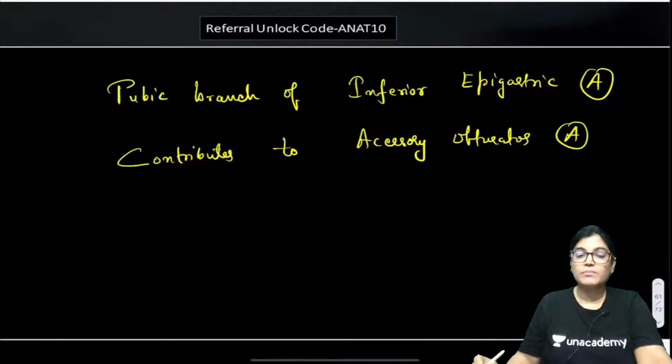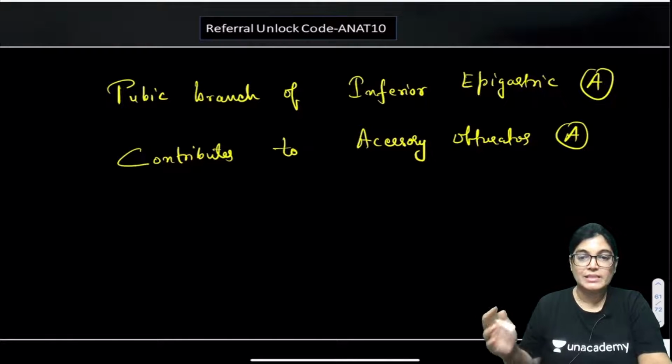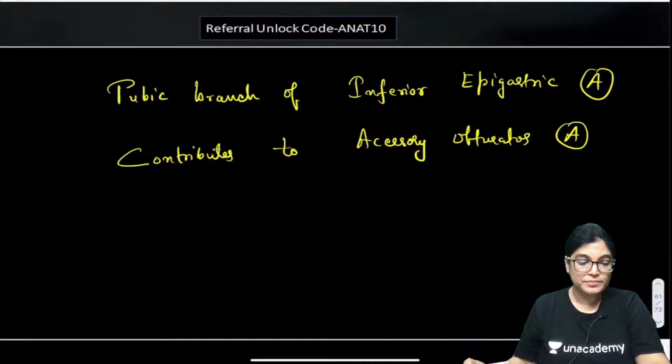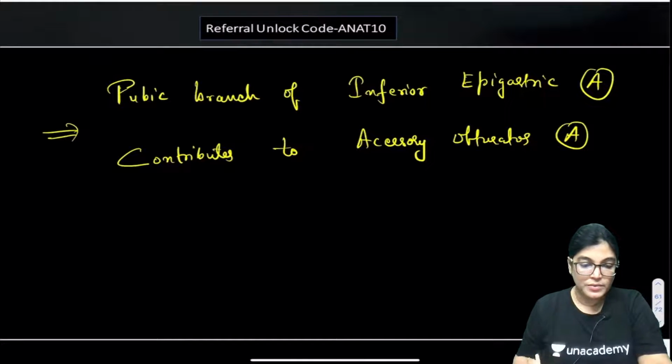Now, normally the obturator artery is a branch of which artery? Normal obturator artery is a branch of which artery? Anyone?